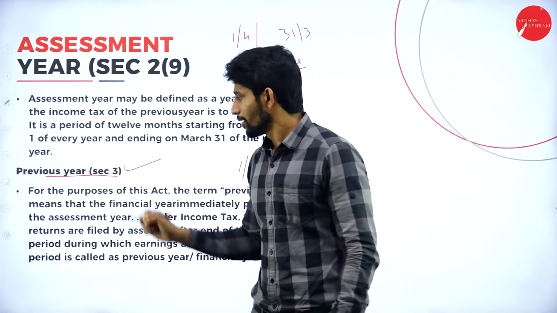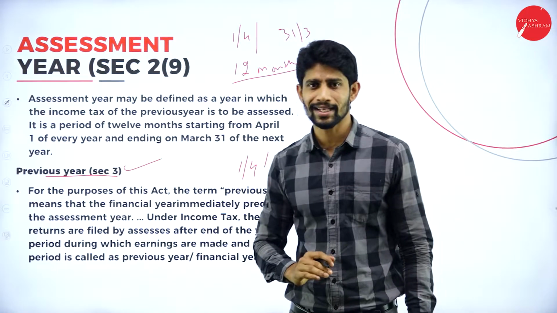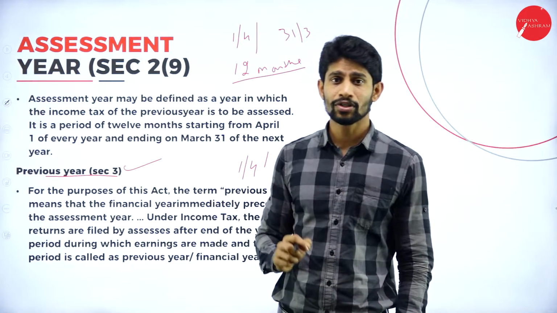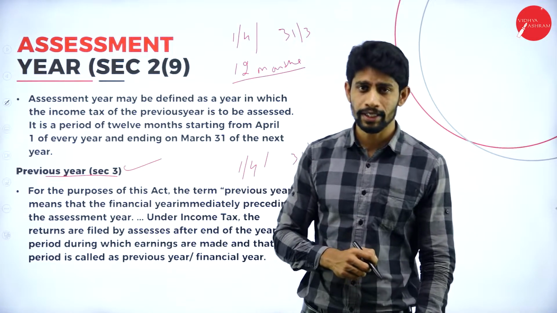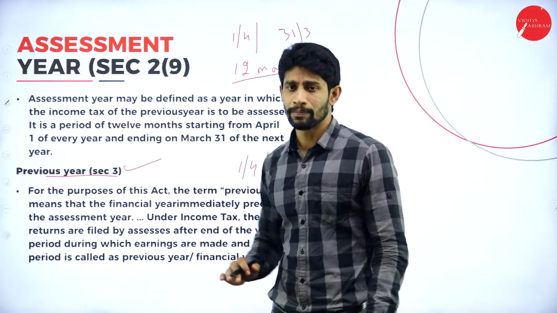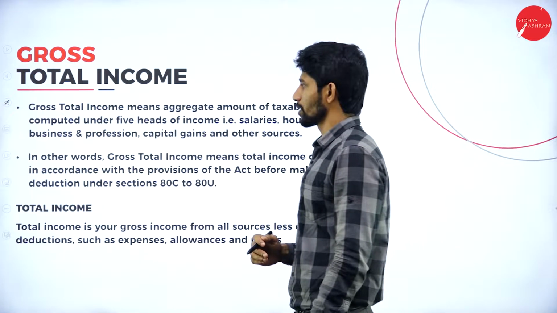That is called previous year. So the year in which you pay the tax to the government is called assessment year, and the year in which you earn the income is called previous year.